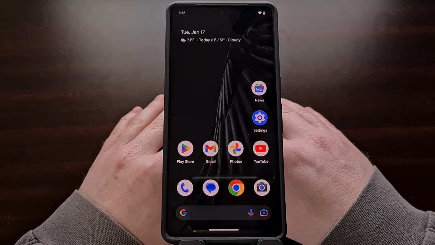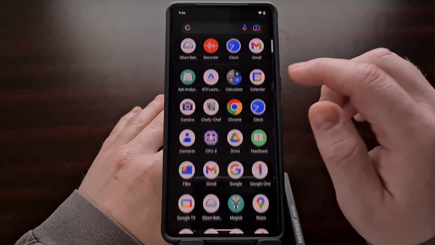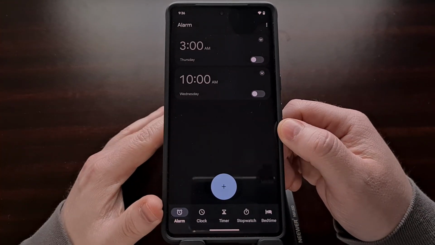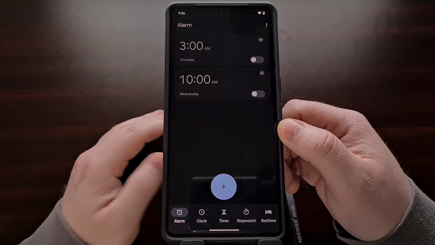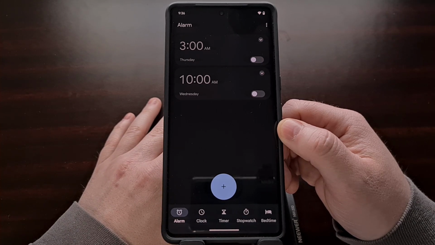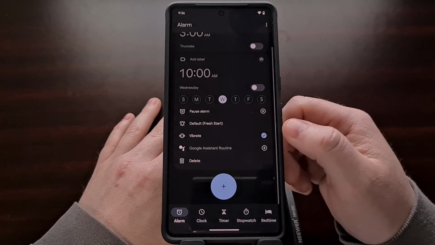So to set this up, we need to go into the Google Clock application. Make sure you're on the Alarm tab. And then we're going to either create a new alarm or select a previous alarm that has already been set up.